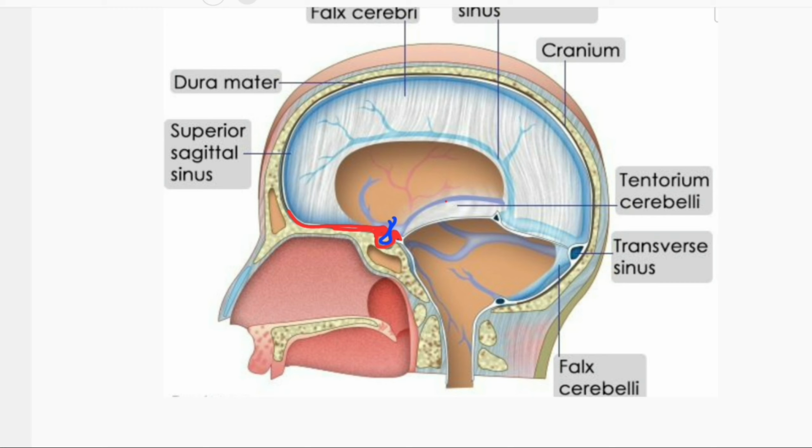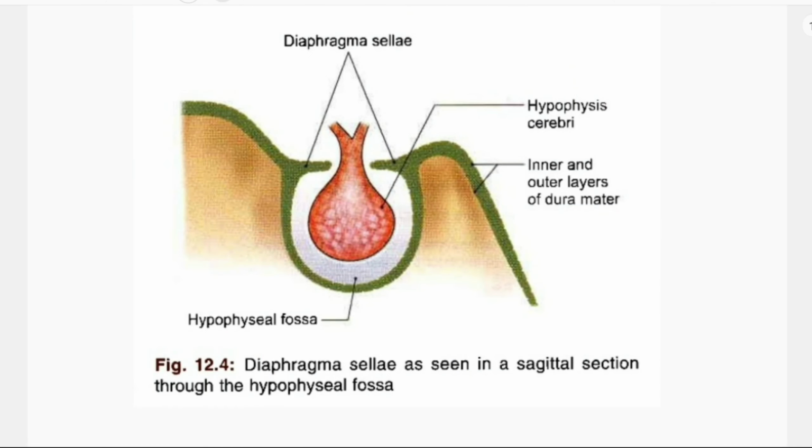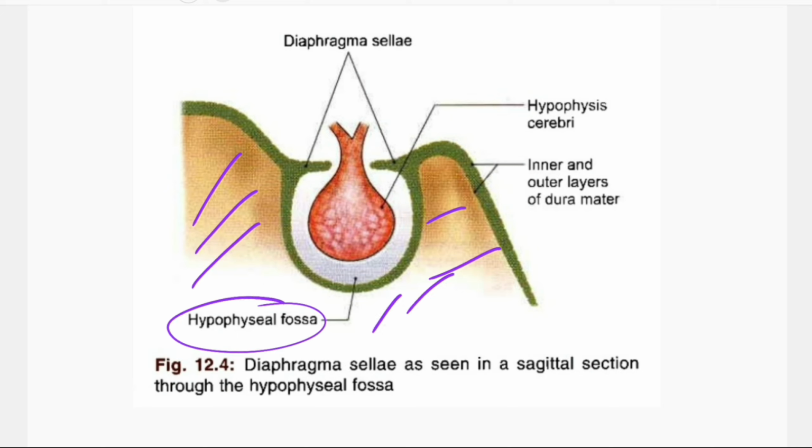This bone is the sphenoid bone. This is the sphenoidal air sinus, this is the sella turcica, and this is the pituitary gland, and the diaphragma sellae. This is the sphenoid bone and hypophyseal fossa.